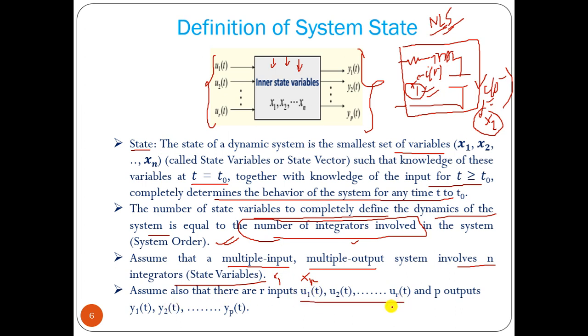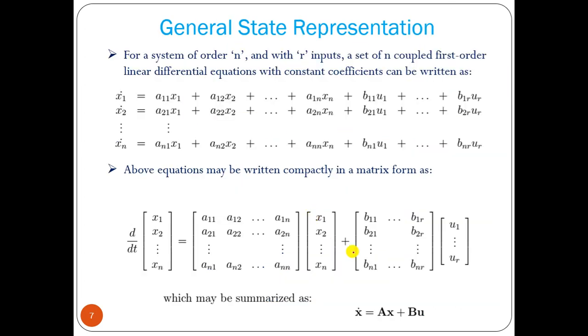Also assume that we have r inputs and p outputs. Then we can write that x1 dot, the derivative of the x1 variable, depends on all the state variables multiplied by coefficients, plus a linear combination of the inputs, also multiplied by some coefficients.